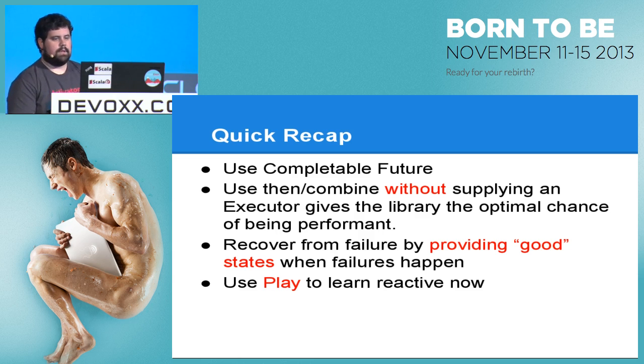So a quick recap, we're using CompletableFuture. We use thenCombine without supplying an executor. In all of the example code I've shown you, there are actually alternative ways to call these that include passing a specific executor into the CompletableFuture. If you do that, you don't give the fork join pool a chance to optimize, because it thinks it needs to send it to a different thread pool. So it's actually going to be an external thing. So you don't want to do that. And you want to recover from failure by providing good states, and you can use Play to learn reactive now.